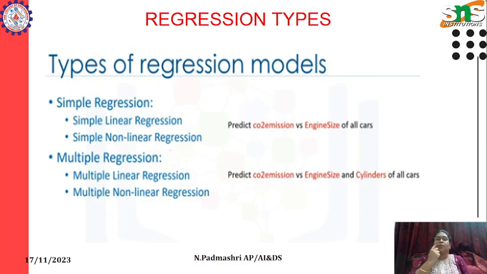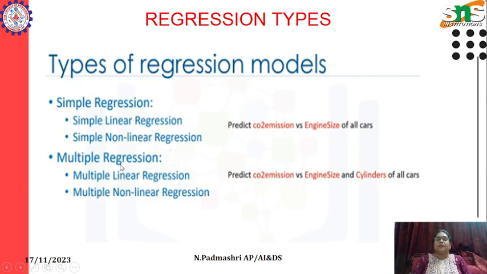So till now we have discussed what a regression is and how to design a regression model. Now I am going to explain the types of regression. There are two types: simple regression and multiple regression. Simple regression is further classified into simple linear regression and simple non-linear regression, and multiple regression is further classified into multiple linear regression and multiple non-linear regression.